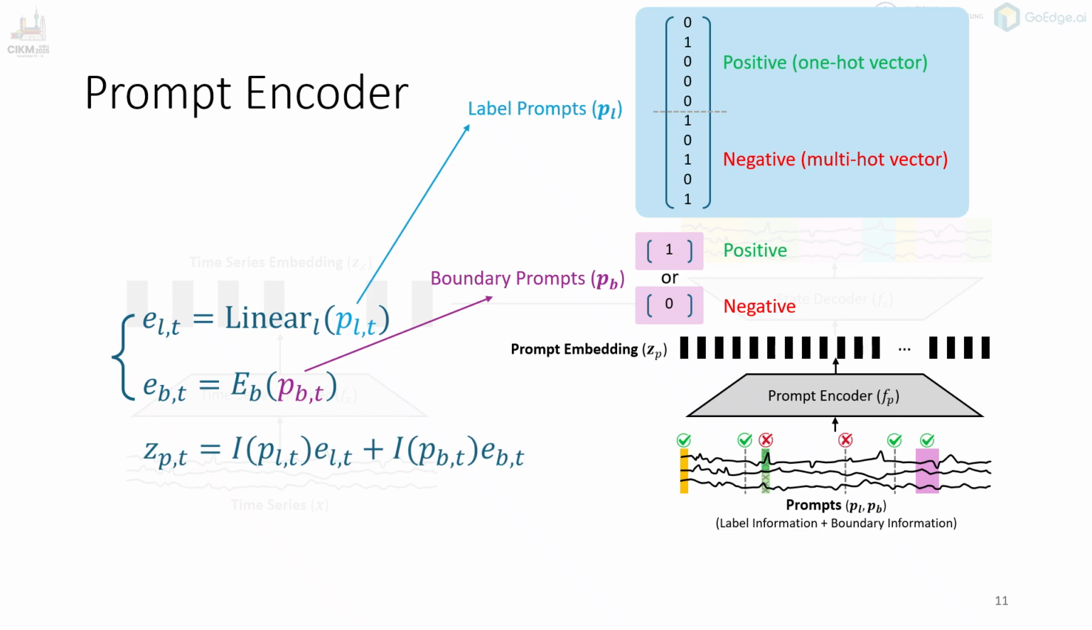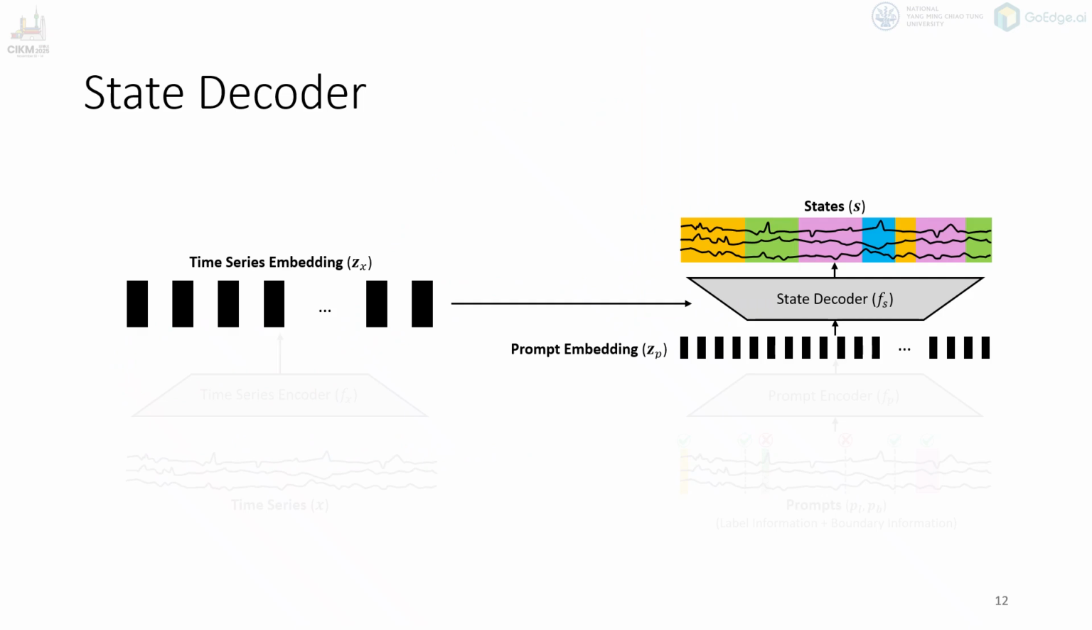Now let's look at the second component, the prompt encoder. We have two types of prompts, label prompts and boundary prompts. Label prompts tell the model what the state is or isn't at a given time, while boundary prompts indicate whether a state change happens at that point. For